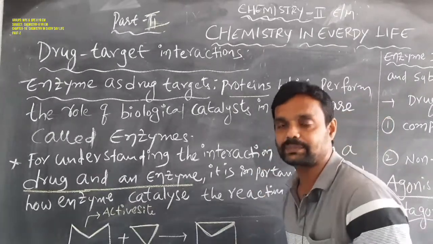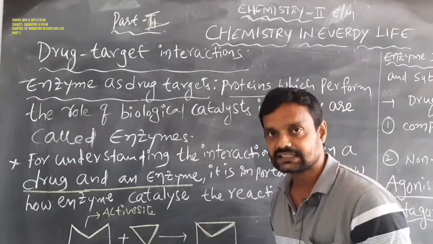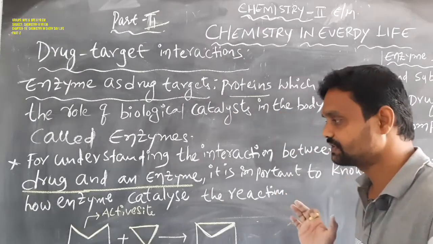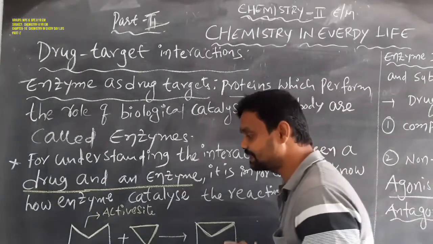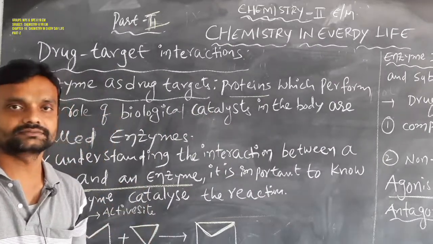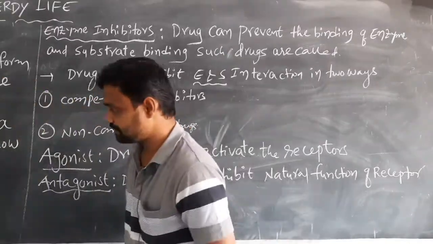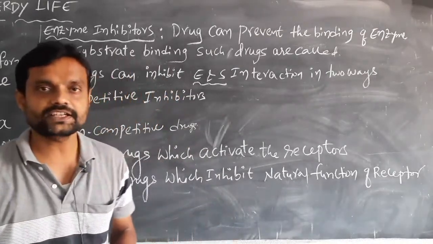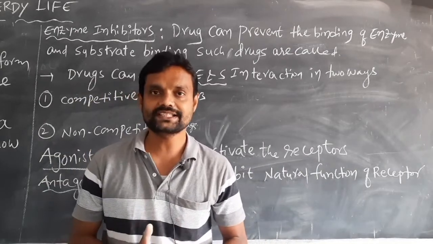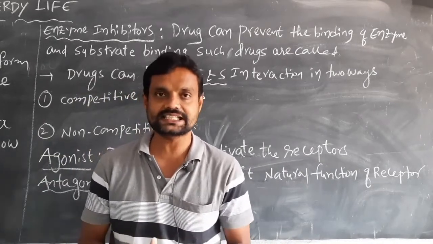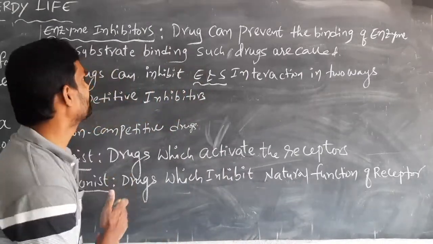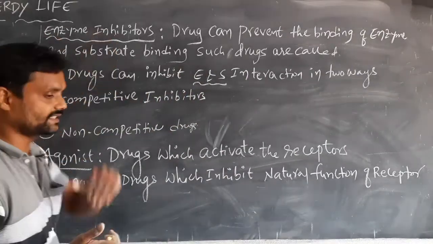When the reaction is completed, the message is sent to the cells in our body. So that is the general enzyme substrate reaction.